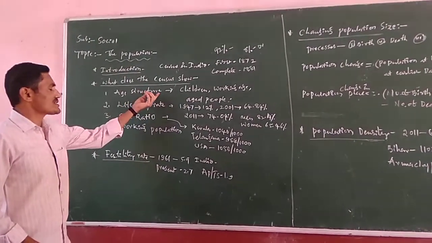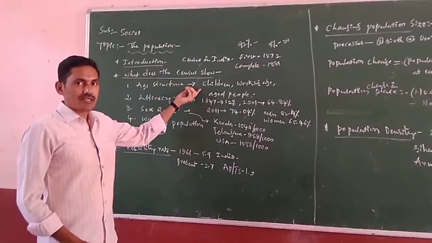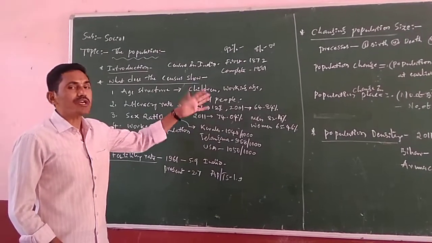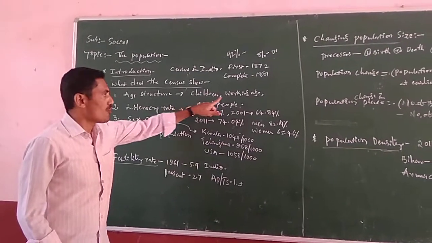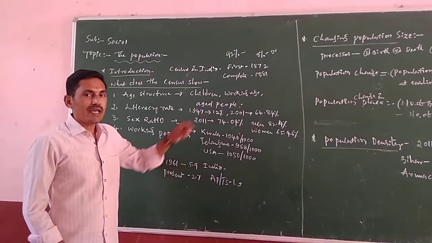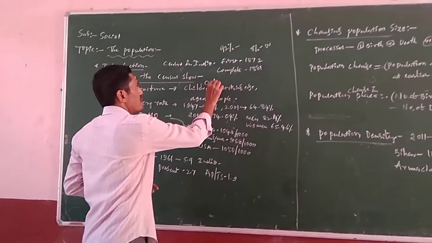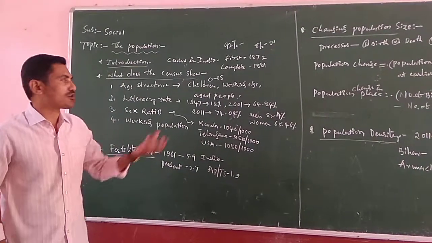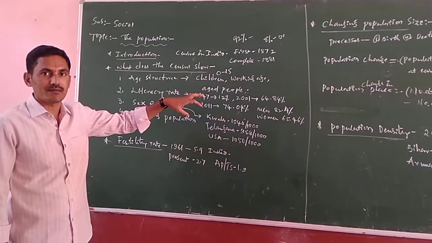Age structure: based on age, the census divides the population broadly into three categories: children, working age people and aged people. Children means 0 to 15 years, those living in our country; we call them children. They are completely dependent on their parents.